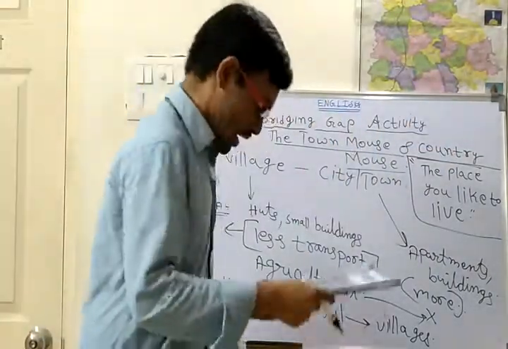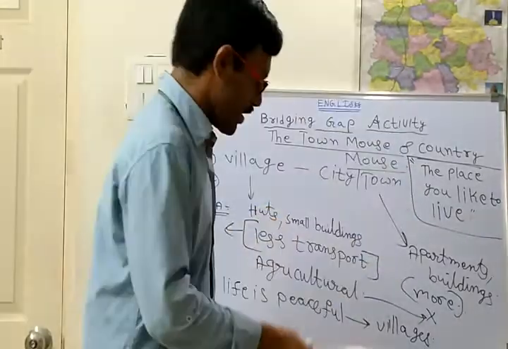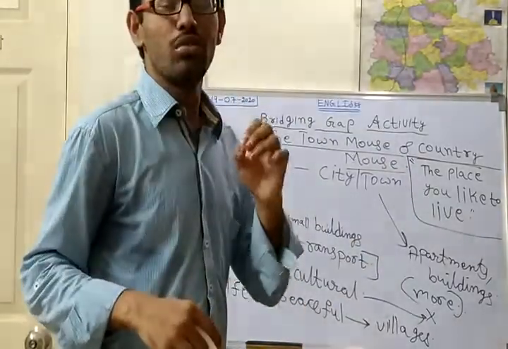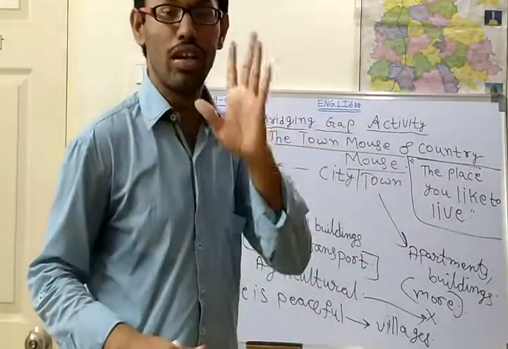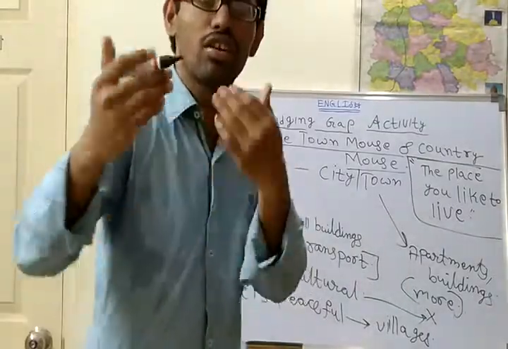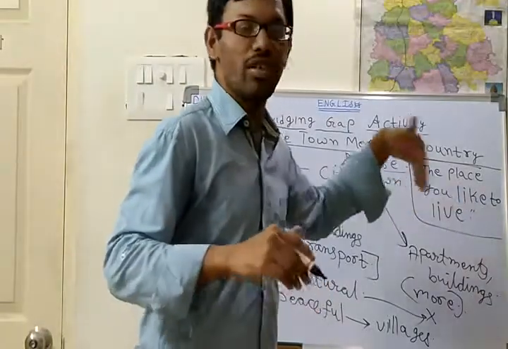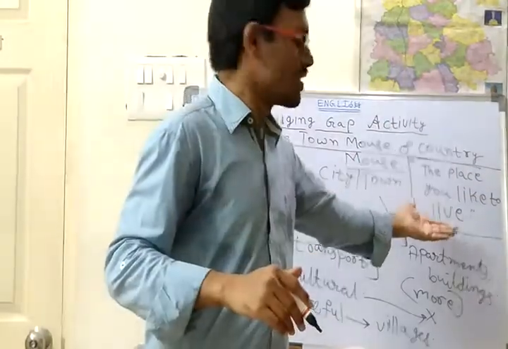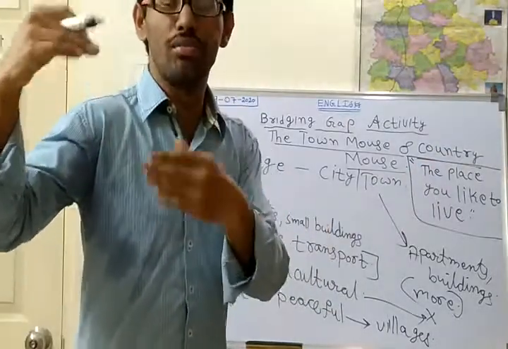Okay, and here: substantiate your opinion. Substantiate means to prove that. That means you should write your own experience. Whatever you have experienced in your village or in your city. For example: the place I like to live is the village, because there I will see so many fields.